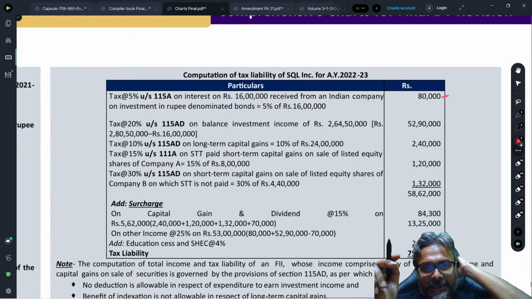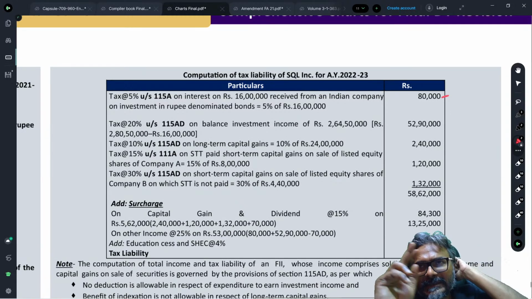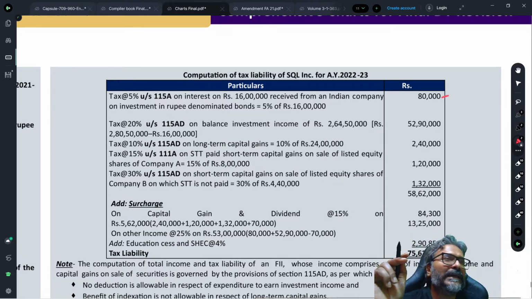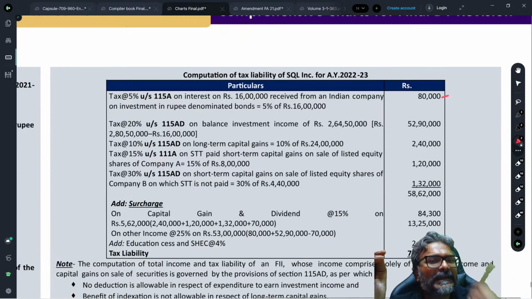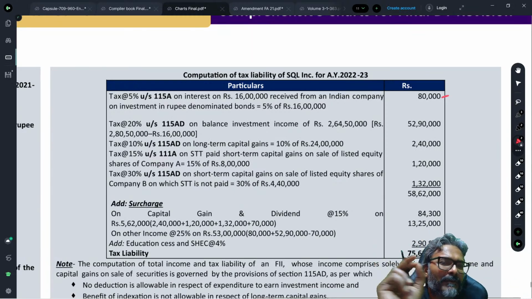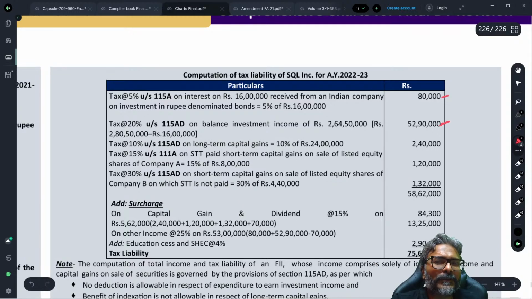Students, isn't it? So only that 16 lakhs in that 2 crores 80 lakh 50,000 would be at 55%, whereas the balance income would be at 20% rate. The balance income is at 20% rate, and that is what they are trying to suggest in this case.